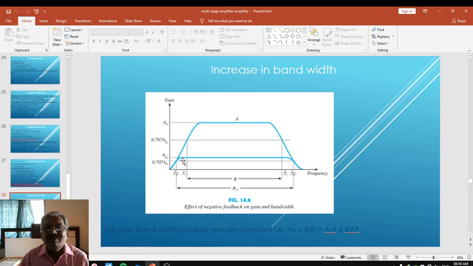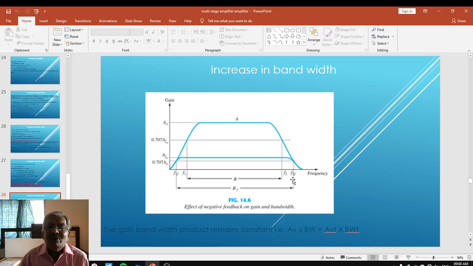Another aspect is that for this particular mid frequency gain, when we calculate the lower cutoff frequency and also the upper cutoff frequency as F1 dash and F2 dash, that is here. Here is the fall of mid frequency gain that takes place, and from that a straight line is drawn. From the point of intersection, we have drawn the perpendicular on the frequency axis in the low frequency region as well as in the high frequency region. We obtained the respective frequencies as F1 dash and F2 dash.